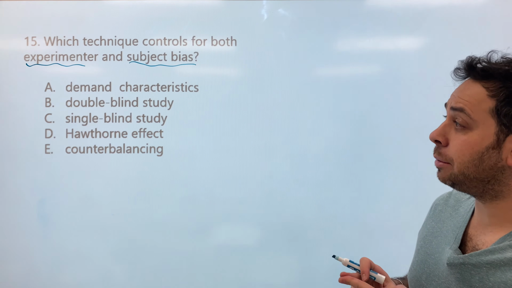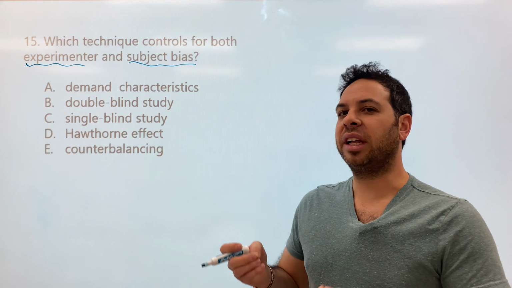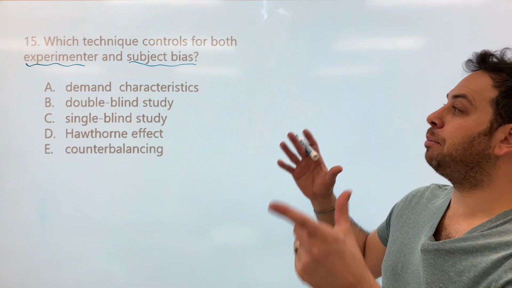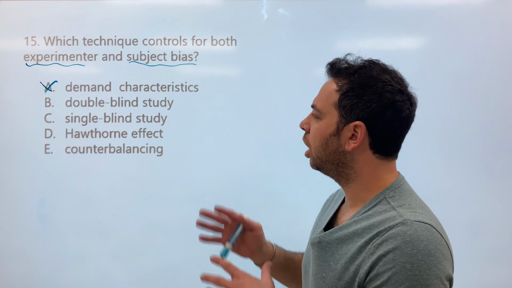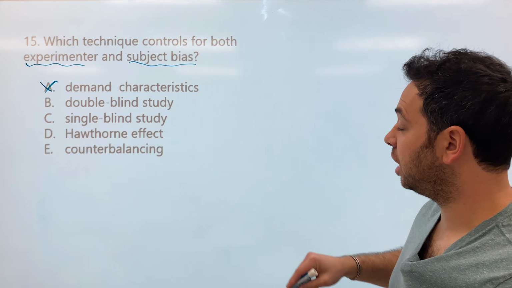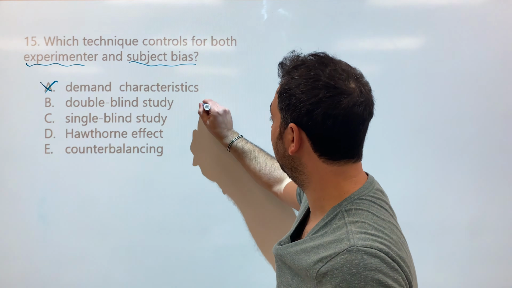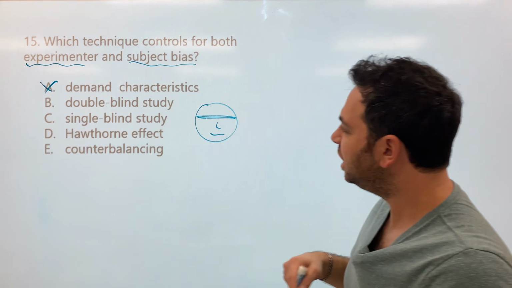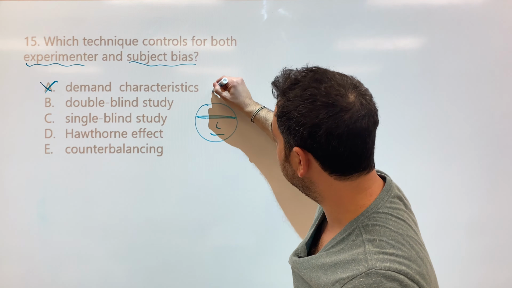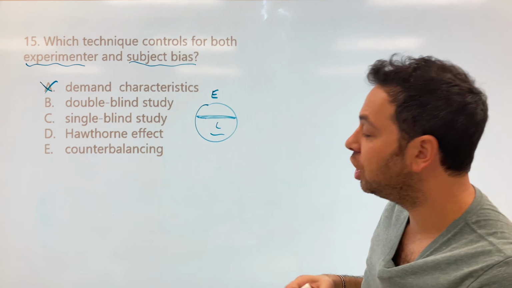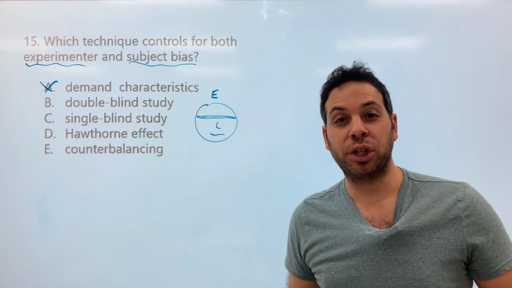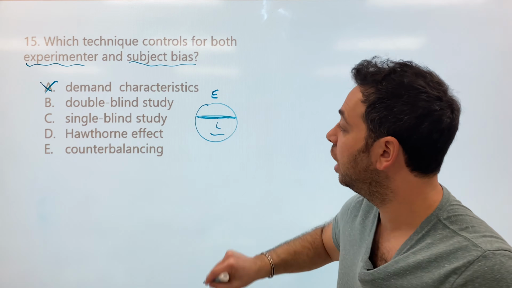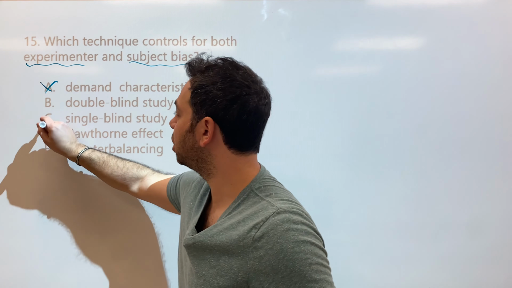Well, it could be A, demand characteristics, but those are little hints that an experiment might give you about how to react. It doesn't necessarily eliminate bias in both. Let's go to letter C. Single blind study. Now, this kind of is the correct answer. Whenever I talk about blind studies, I always have my students imagine somebody's blind. Basically what this means is that the experimenter, the researcher, doesn't know who's in the experimental or control group. They might have an assistant, for example, collect data. So the experimenter doesn't know. But that doesn't deal with the subject, so we're going to cross that out.